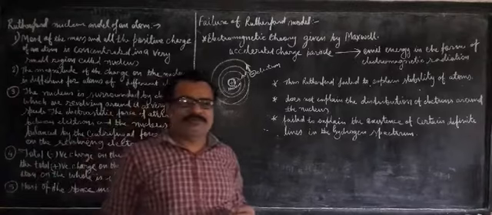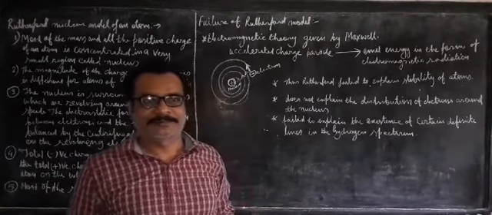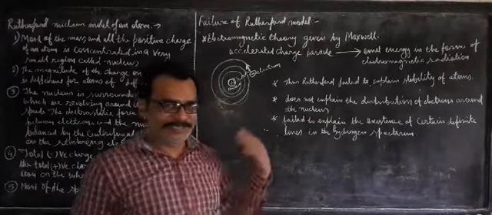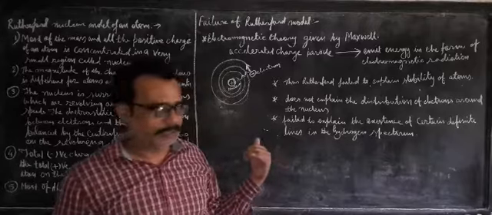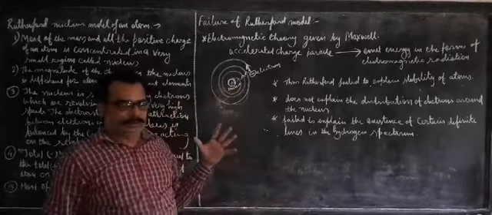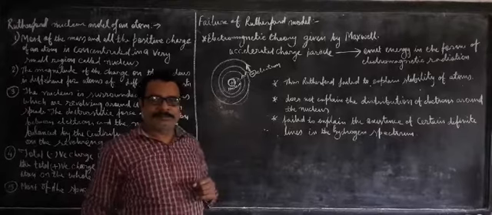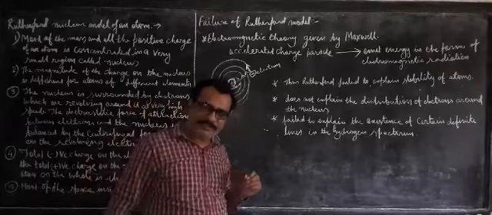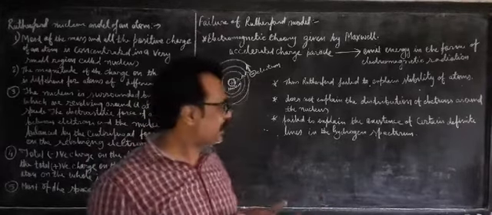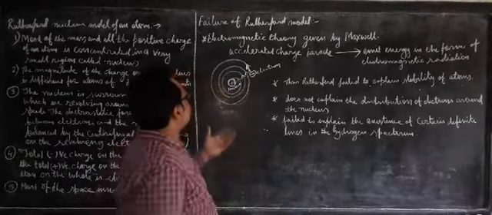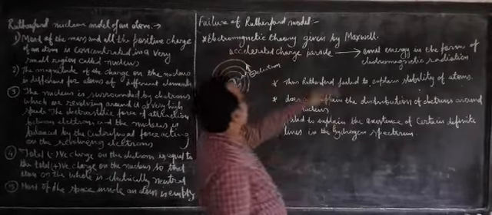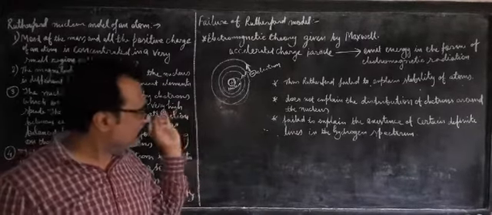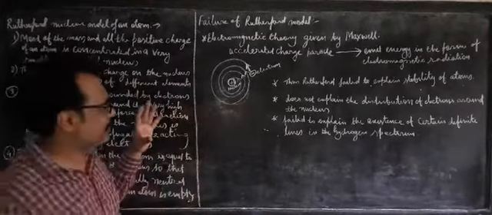So when an electron touches the nucleus, what will happen? There will be destruction. But no atom gets destroyed in this universe. Atoms are stable. But here, stability is in question according to Rutherford. So the first drawback of the Rutherford model is that it could not explain the stability of the atom, and this drawback arises after the development of the electromagnetic theory given by Mr. Maxwell.